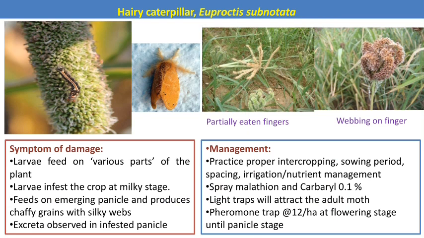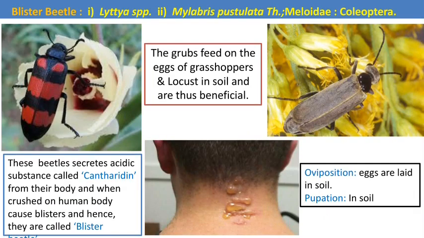Then spray the crop with malathion and carbaryl, it is also effective. Then for monitoring purposes, we can install the light trap and the pheromone trap at the flowering stage. And then the next most important pest of the bajra is the blister beetle.